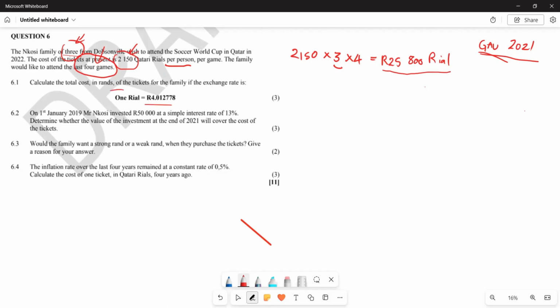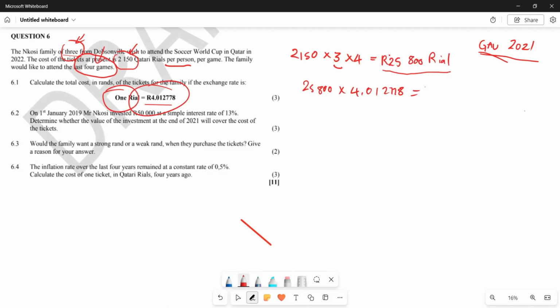Now remember they said 1 riyal costs 4 rand, which means you're going to say, look now, these 25,800, you multiply it by 4.012778 to get the cost of this in rands.